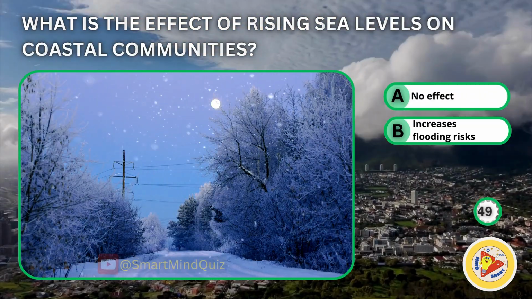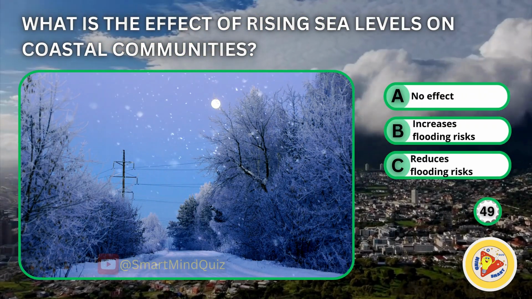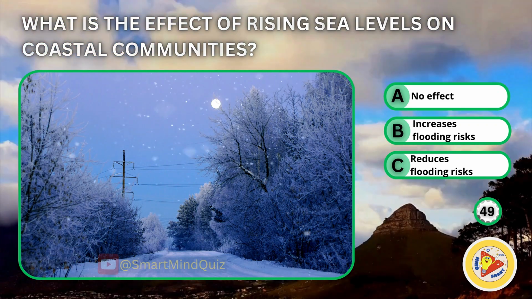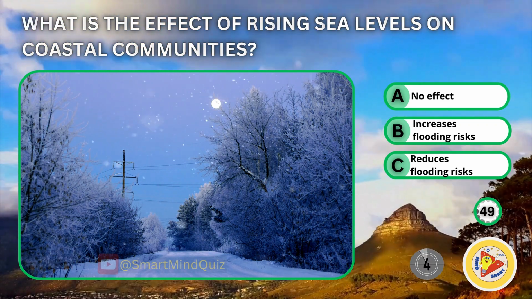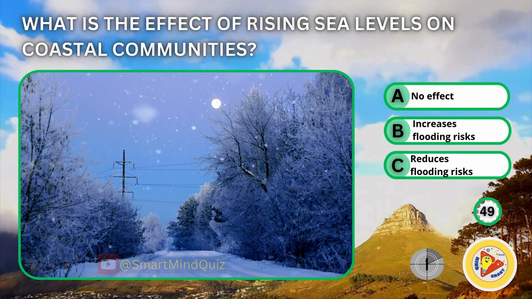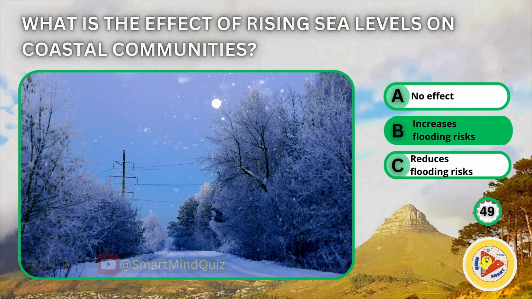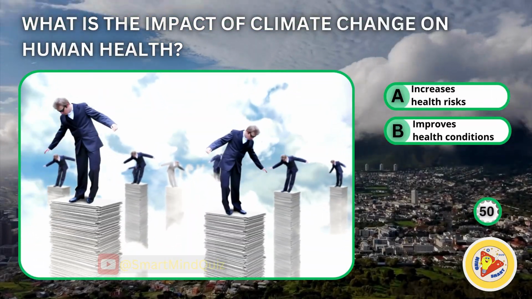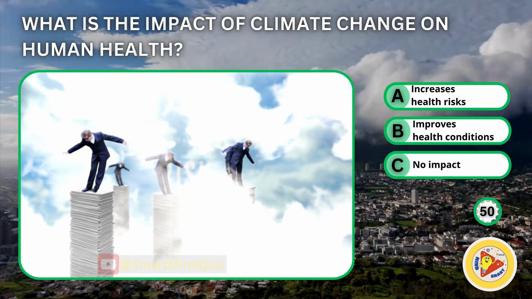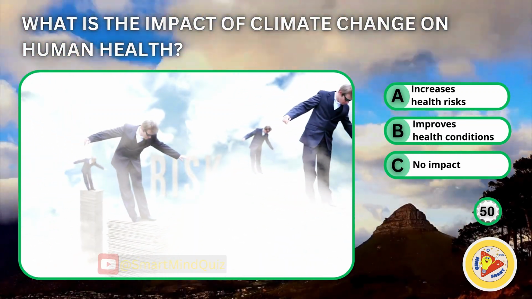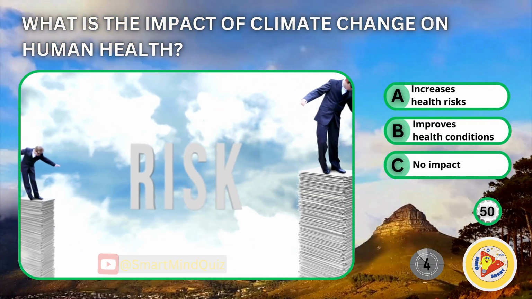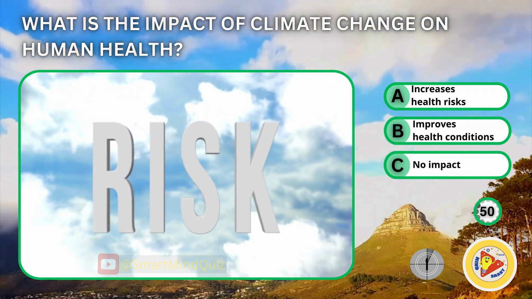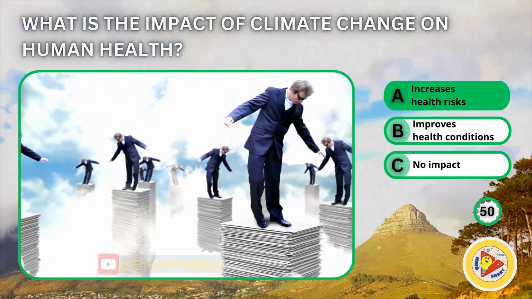What is the effect of rising sea levels on coastal communities? No effect. Increases flooding risks. Reduces flooding risks. What is the impact of climate change on human health? Increases health risks. Improves health conditions. No impact. Increases health risks.